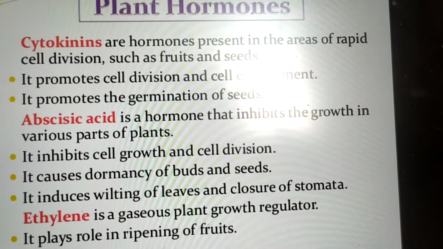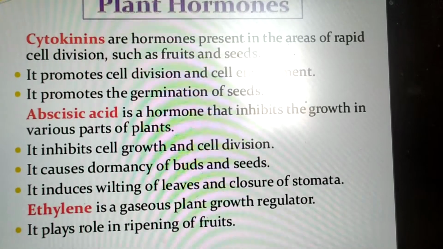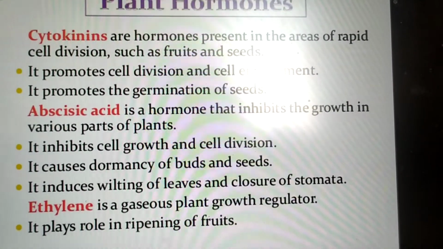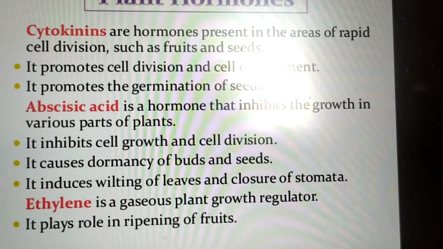Cytokinins are the hormones present in areas of rapid cell division such as fruits and seeds. It promotes cell division and cell enlargement. It promotes germination of seeds.